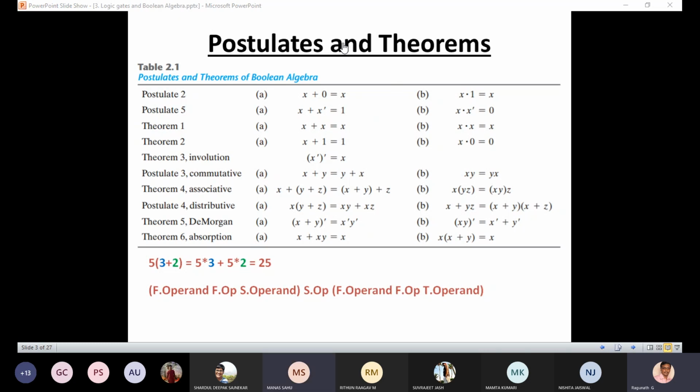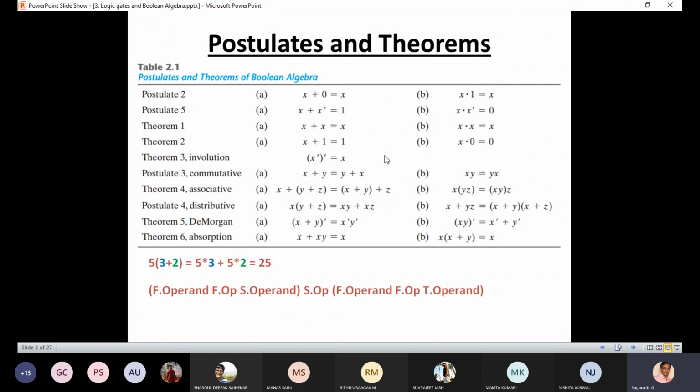Yes, sir. Sir, what is the significance of Boolean algebra? Boolean algebra is nothing but switching algebra. It handles only two values, and it satisfies the duality principle. The duality principle is nothing but that operators and identity elements are interchangeable.